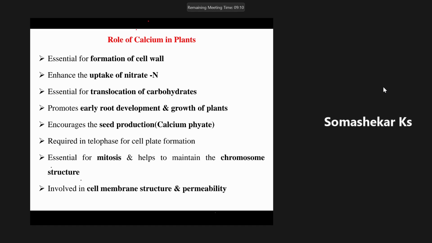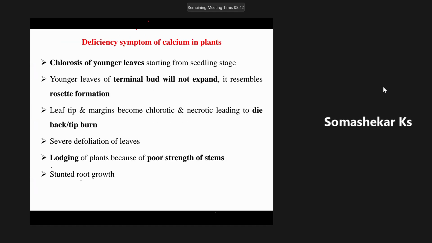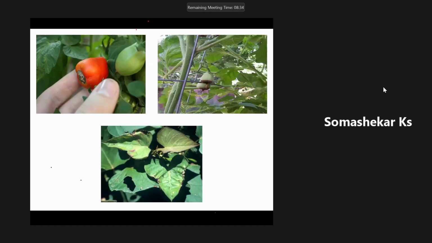Then this completes the functions and deficiency symptoms of the major nutrient or macronutrient elements. Then we're going to switch over to the secondary nutrient elements. Which are the secondary nutrient elements? Calcium, magnesium, sulfur. Very good, madam. Today we're going to complete the role and deficiency symptoms of calcium, magnesium, and sulfur. Calcium, kindly remember. Can you tell the importance of calcium? Whatever you know about the calcium nutrient element, kindly let me know.